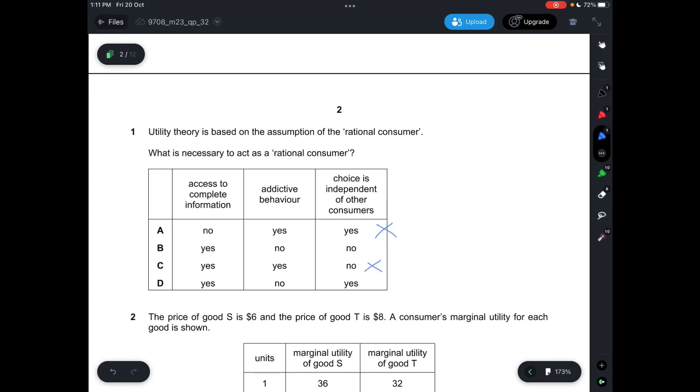And then choice is independent of other consumers. So you're not buying because of other people buying it. You're buying it because you personally want to use that item. You yourself are satisfied with it, not because of other people buying it. So therefore, B is incorrect. So I'll say it's D.